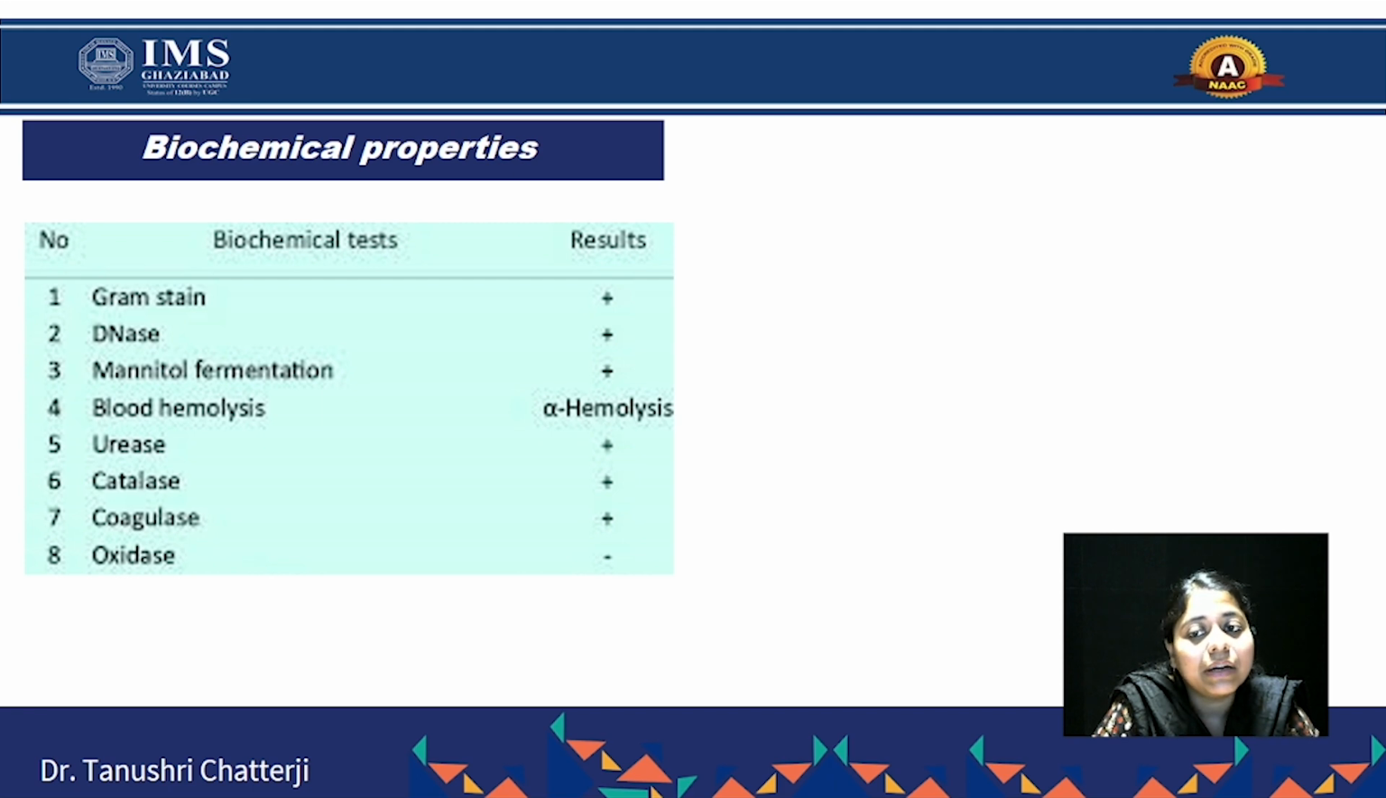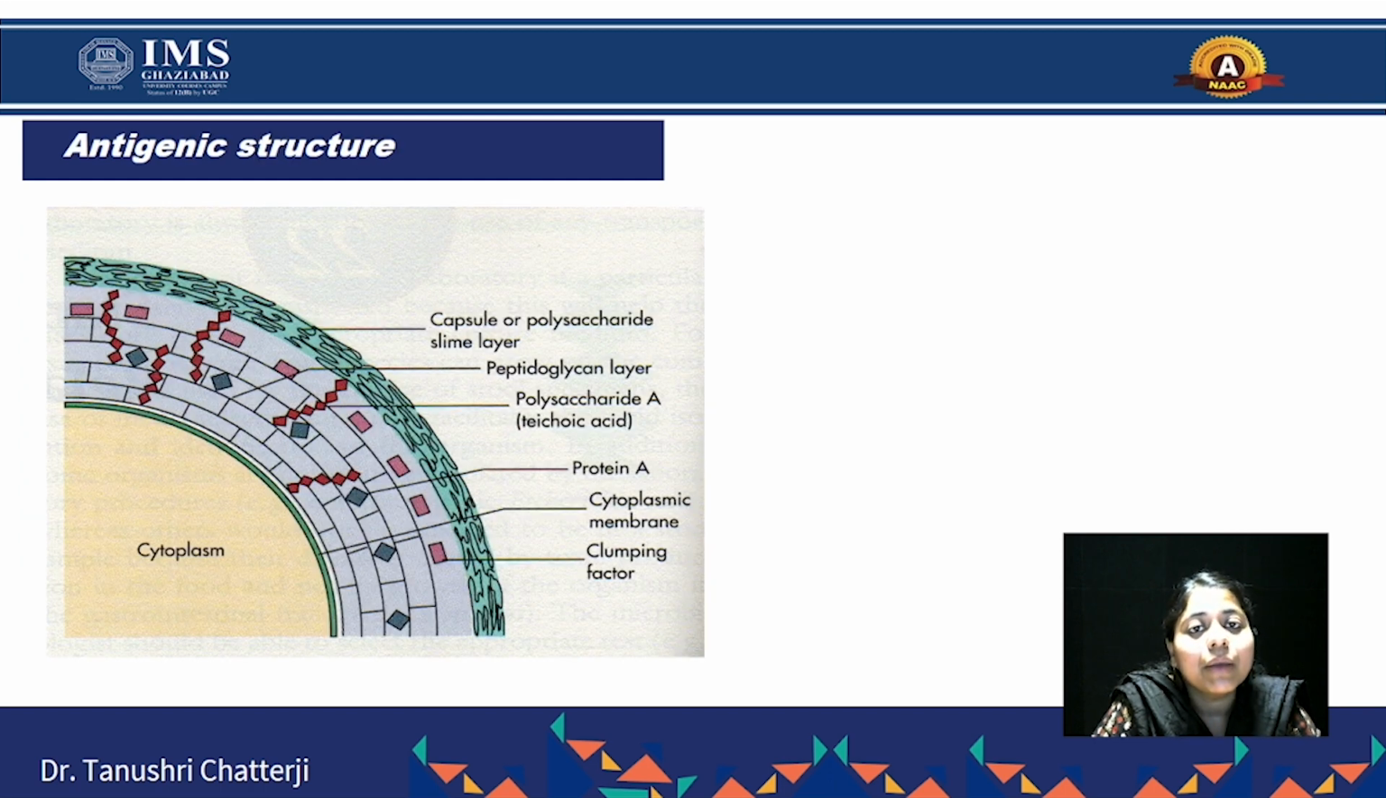Then it is a mannitol fermenter, it will show mannitol fermentation. As well, if we are growing it on blood agar, it will show alpha hemolysis. Then it is urease positive, catalase positive, coagulase positive, and it is oxidase negative, according to the biochemical properties. Next, coming to the antigenic structure.